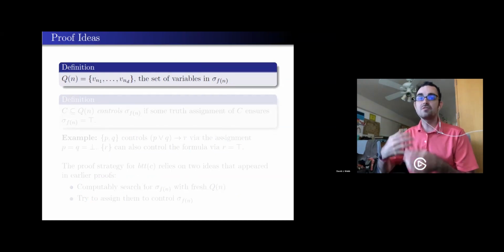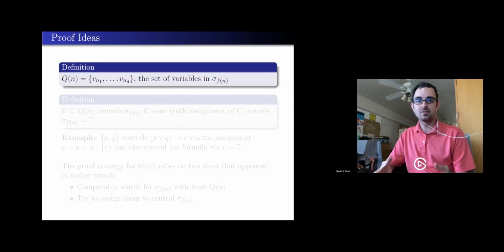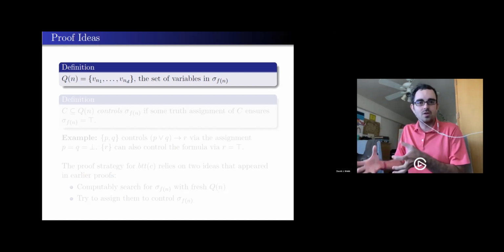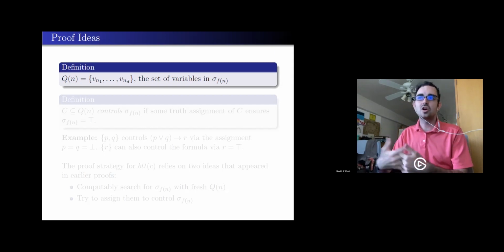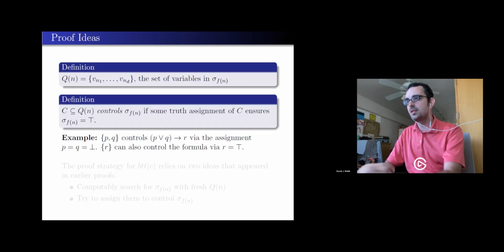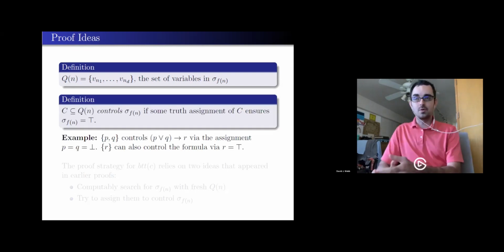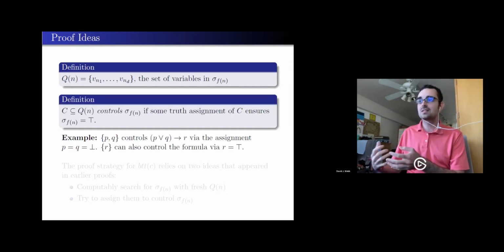First of all, the set of variables of a table, I'm going to call Q of n for queries, because in what's upcoming, I can't just control things by one bit. I may need to use more of the input. So I can't just talk about a single bit. I need to talk about the entire collection. And let's talk about what it means to control a table that I've been using implicitly on the previous slides.